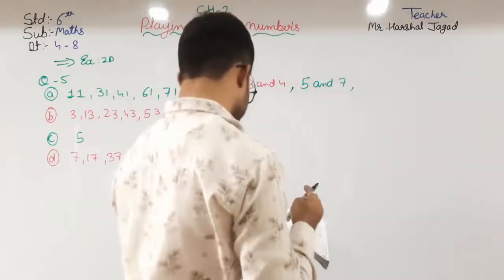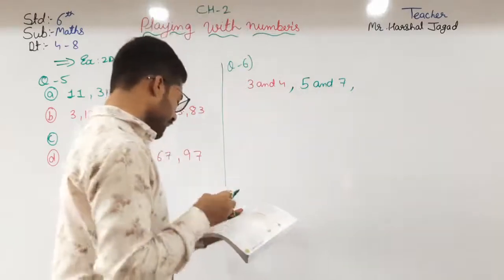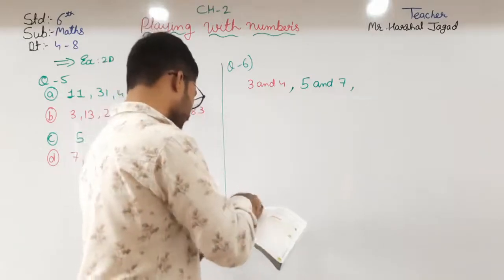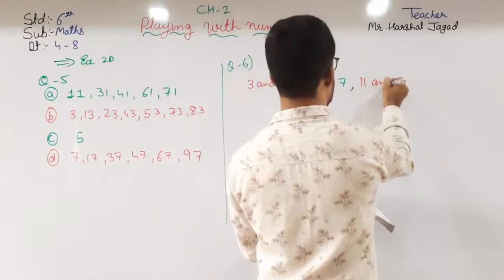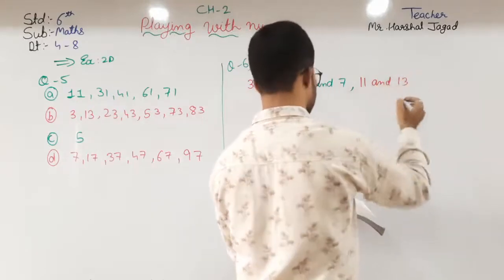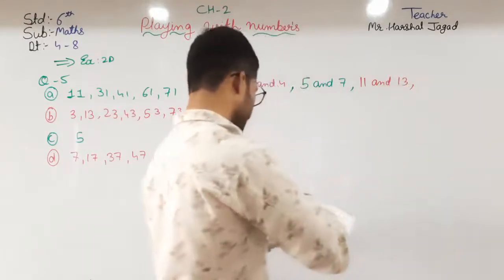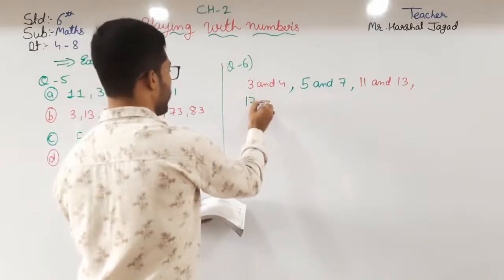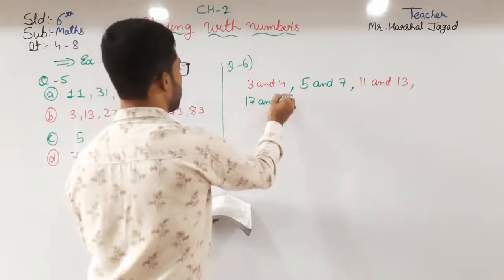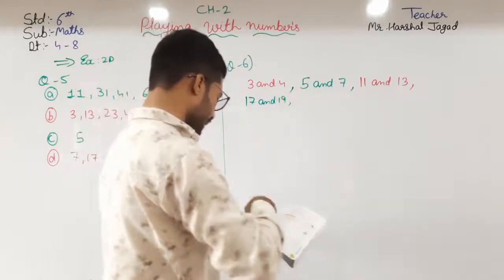Okay, then after 11 and 13. Then after 17 and 19.